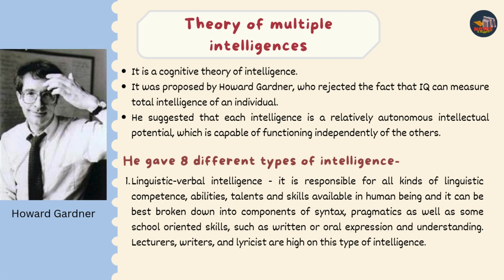Theory of multiple intelligences. It is a cognitive theory of intelligence. It was proposed by Howard Gardner, who rejected the idea that IQ can measure the total intelligence of an individual. He suggested that each intelligence is a relatively autonomous intellectual potential, which is capable of functioning independently of the others. He gave 8 different types of intelligence.